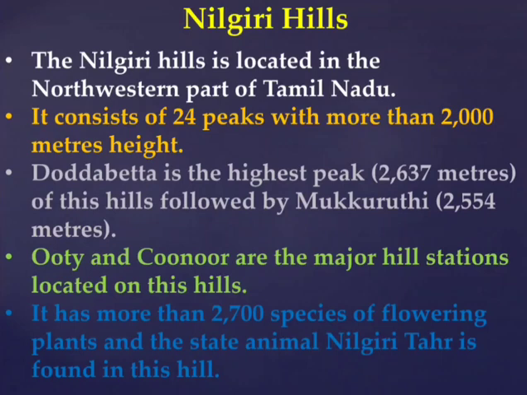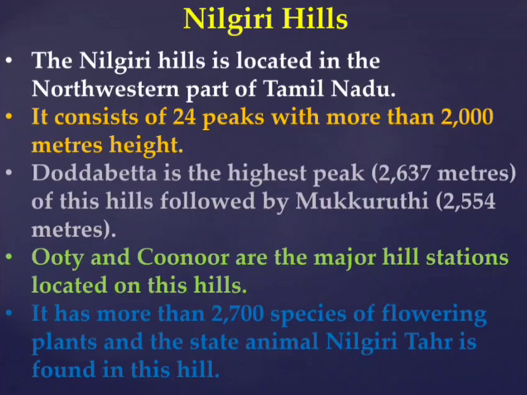The major hill stations found here are Ooty and Coonoor. The Nilgiri Hills have 2700 species of flowering plants. The Nilgiri Tahr, which is the state animal, is found in these hills. So, which is the state animal of Tamil Nadu? Tahr is the state animal of Tamil Nadu.